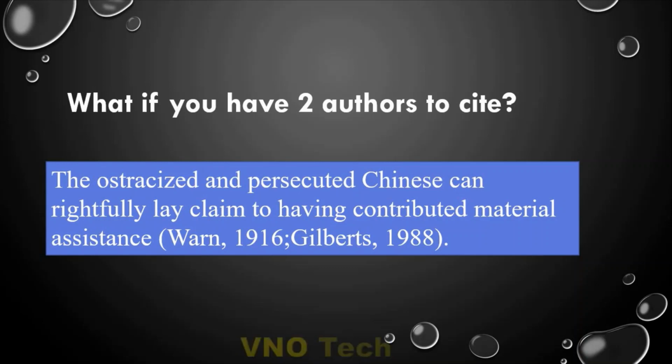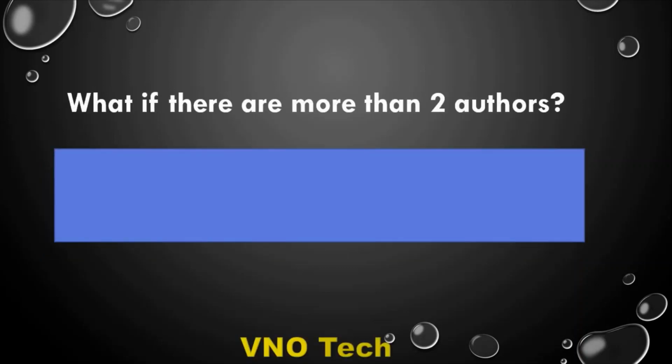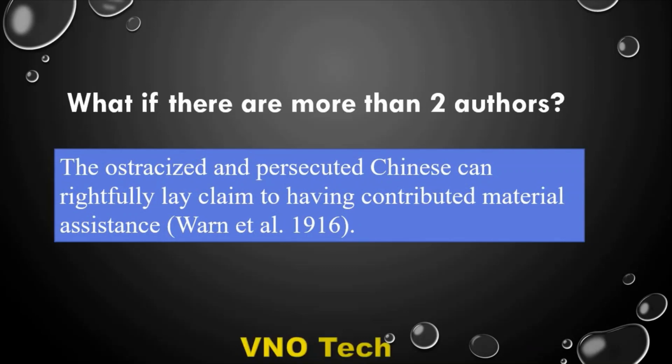Then let's proceed to our next question. What if there are more than 2 authors? If there are more than 2 authors, you can't write all the authors when you're citing. You name the first author using his or her last name, then write et al., to mean "and others". Don't write the other authors, just write the first author's last name, then et al., then the year of publication, and close the bracket, put a full stop. Hope that one is good.